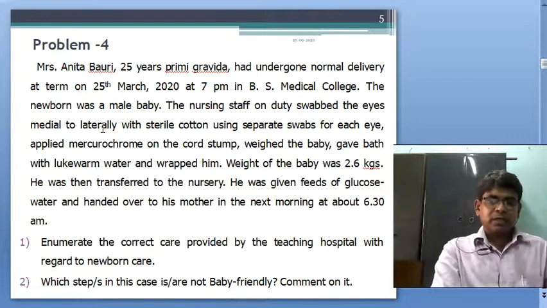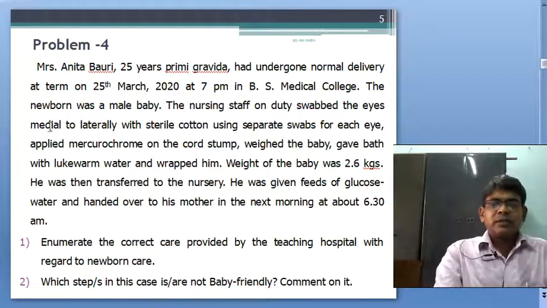Mind, carefully notice this line, the medial to lateral, with sterile cotton using a separate swab for each eye. Okay, and applied mercurochrome on the cord stump.